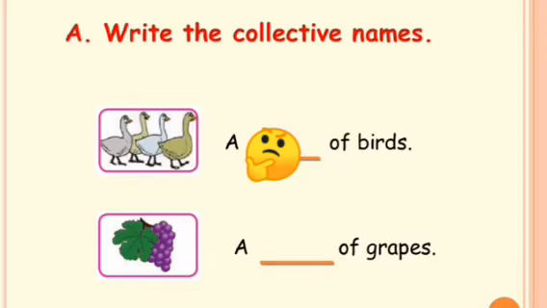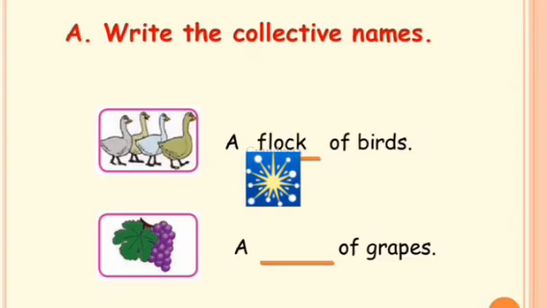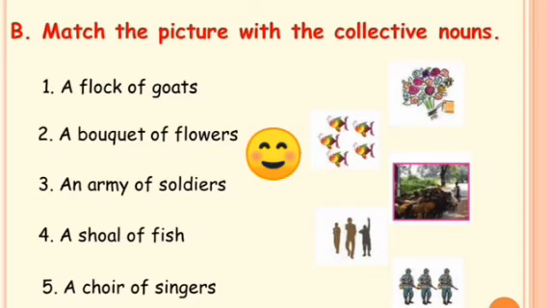And now these are your book back exercises. Can you guess the answers? Now you are going to write the collective nouns. A dash of birds and a dash of grapes. Can you guess the answers? Yes, very good. The first one is a flock of birds, and the second one is how we refer to grapes, a bunch of grapes. Very good children. And now we move on to the second one.